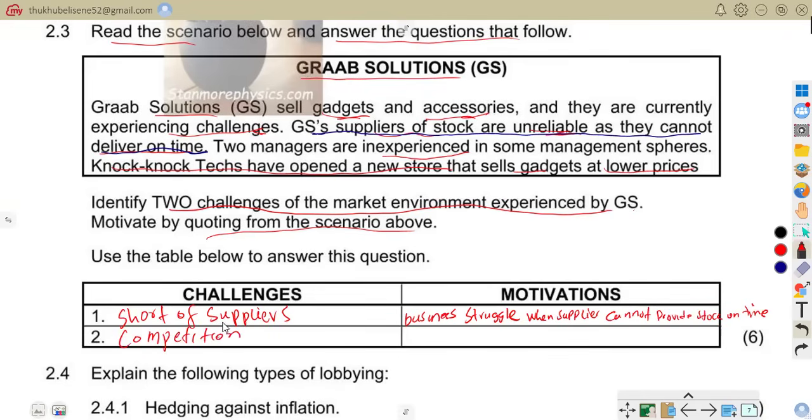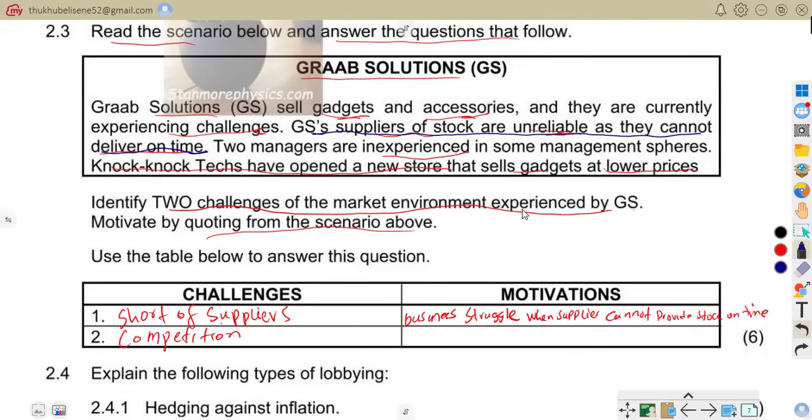Competition is another challenge that we can see from the given scenario. Business compete against rivals selling similar products, because we were told that another gadget store is selling cheaper products.